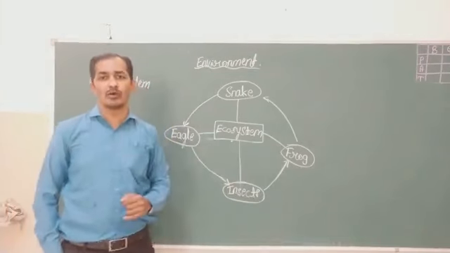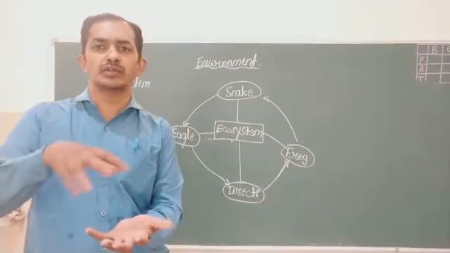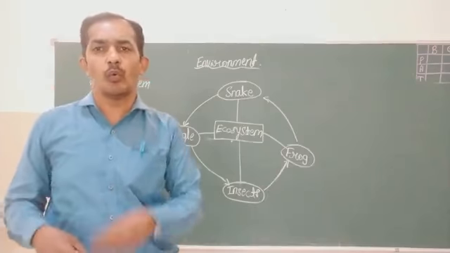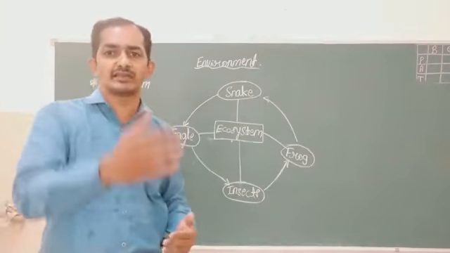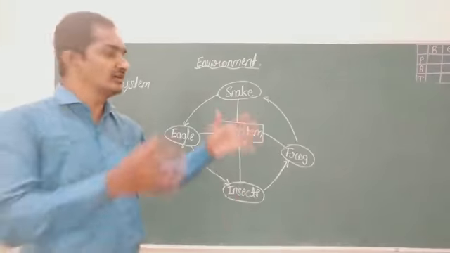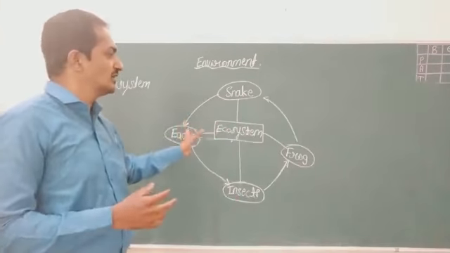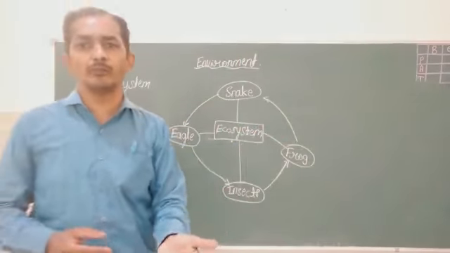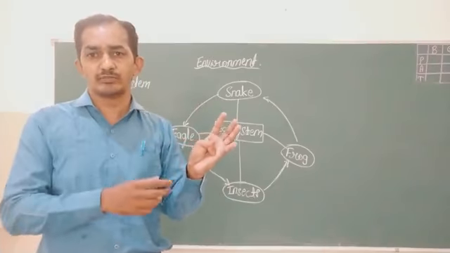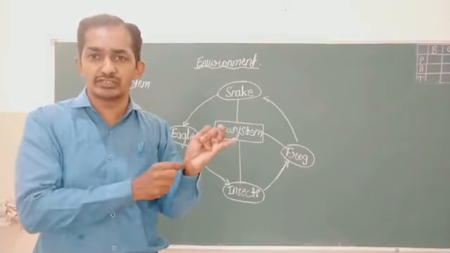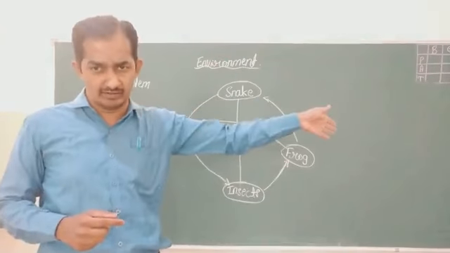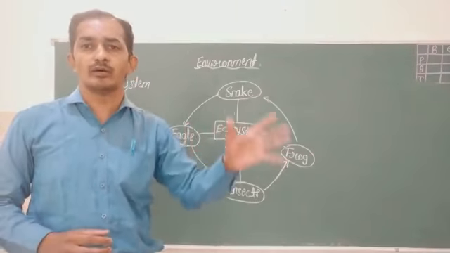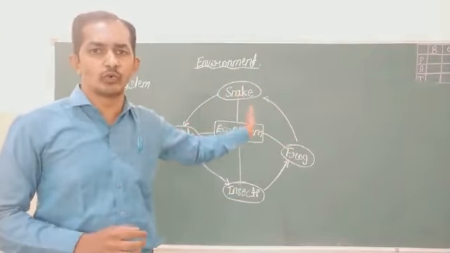But most of the time, what we find is that due to too much human activity, many times the balance of the ecosystem is disturbed to a larger extent, that too in the form of pollution. Water pollution it might be, air pollution it might be, soil pollution it might be, or in any other way. Balance is supposed to be maintained for the proper maintenance of the ecosystem.